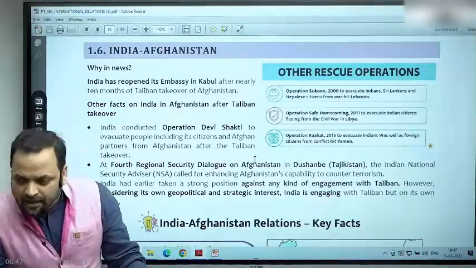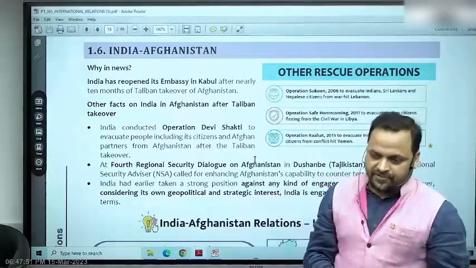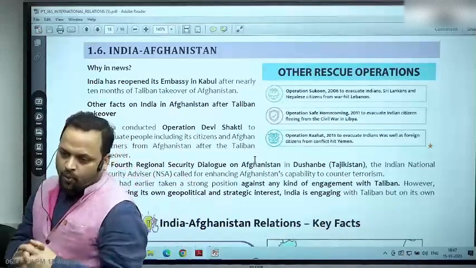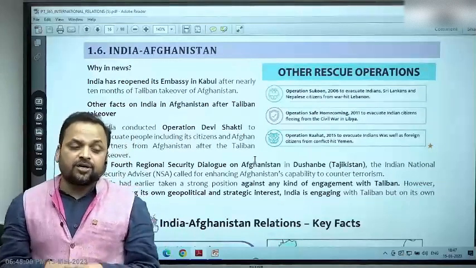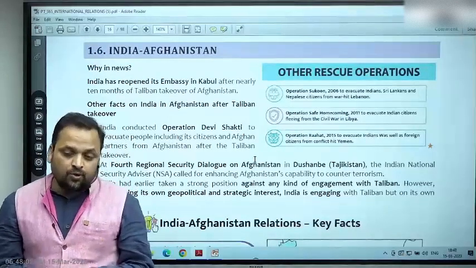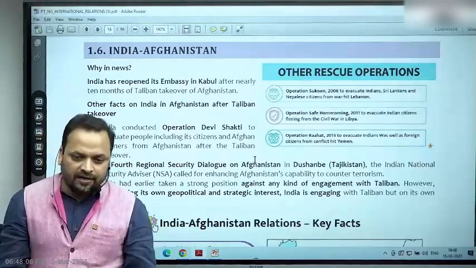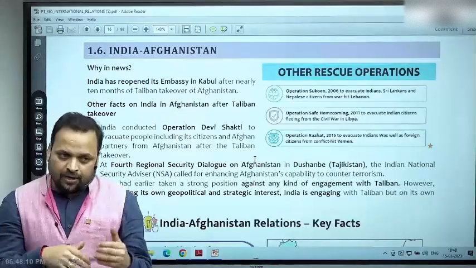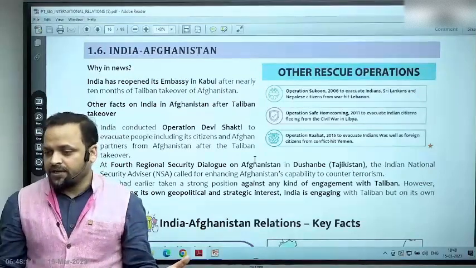Because India, after 9 months of closure, reopened its embassy at the low level. All right, so we are right now exploring what is our main interest in Afghanistan. The main interest in Afghanistan is to remain relevant. Why? Because we don't have a direct connect with Afghanistan, and with Taliban we did not have a very friendly relationship earlier. While previously, before 2021, we had good relations with the Afghan government. We of course enjoyed good image among the Afghan people.